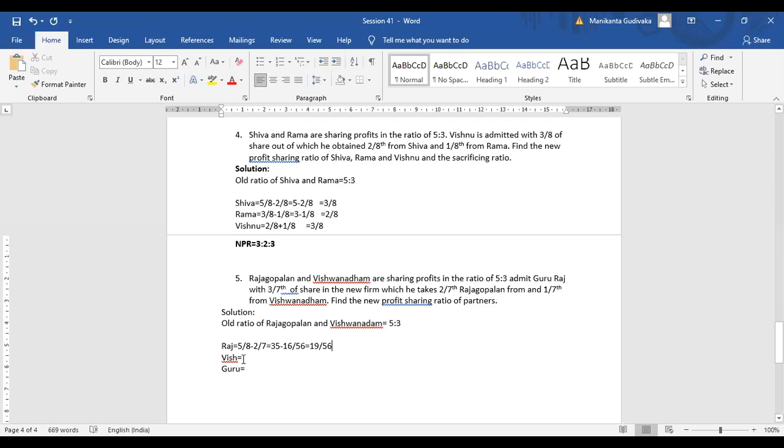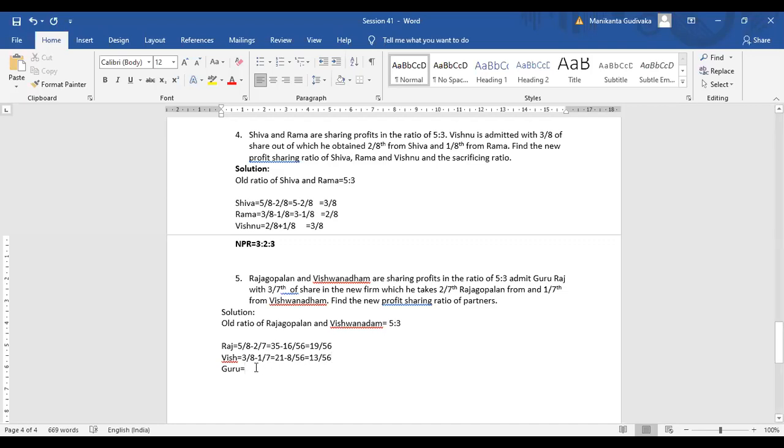Am I clear? Now, in the same way, I have my Vishwanathan, whose old share is 3/8, and he has sacrificed 1/7. So minus 1/7. Again, here also my LCM would be 56. So this will be 21 minus 8 divided by 56, which is equal to 13/56. Yes or no? Again, pure LCM. I didn't do anything.